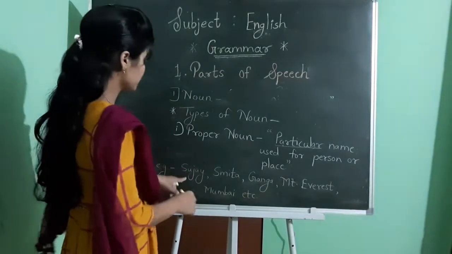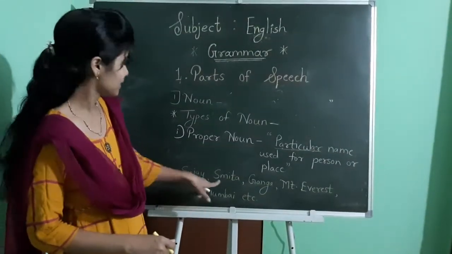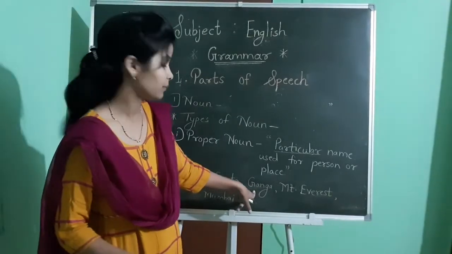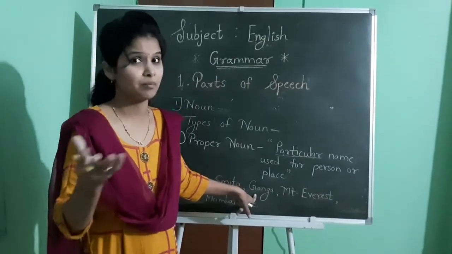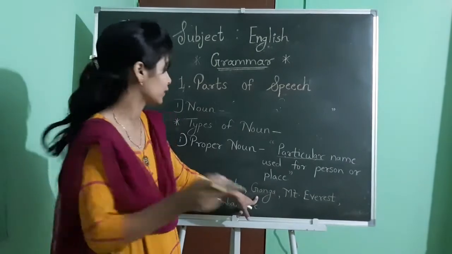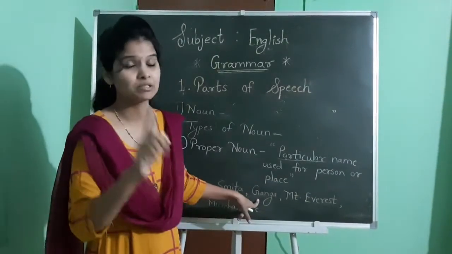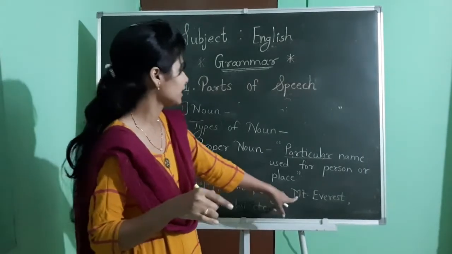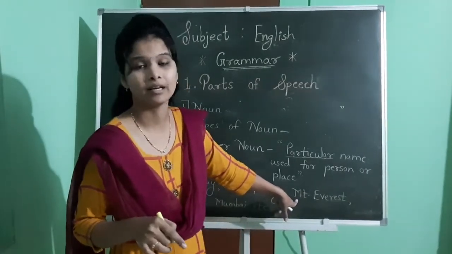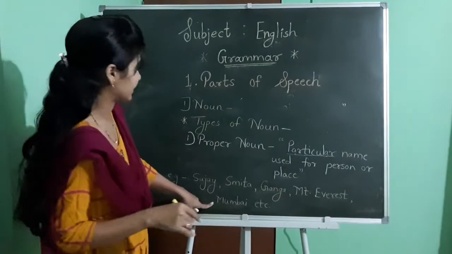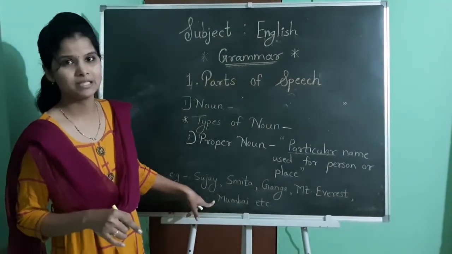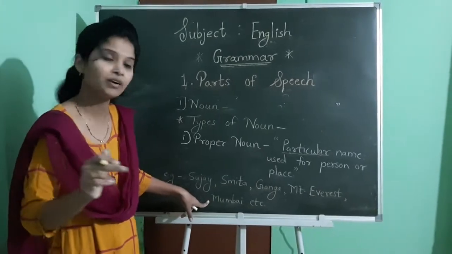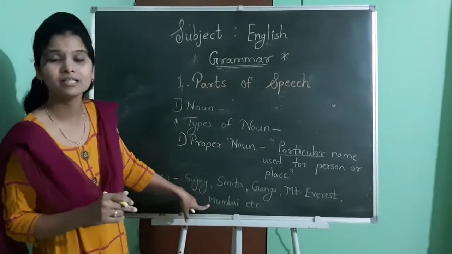For example, Sujay, name of a boy. Smita, name of a girl. Then name of river, Ganga. Yes, there are many rivers, but I have taken only one name there, Ganga, because Ganga is the only one river, no? Yes, so that is the particular name. Another one, name of mountain, that is Mount Everest. And then last one, Mumbai, name of a city. There are many cities, but we have referred here only one city, that is Mumbai.